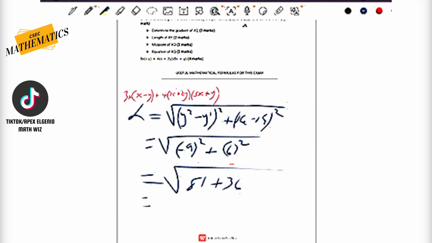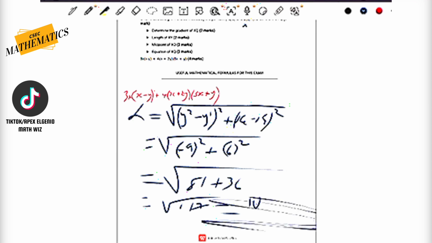Stay focused. 81 plus 36 equals 117. So that's the square root of 117. And if we find the square root of that number, guess what happens, guys? We end up with a very nice answer of 10. Oh, sorry guys, I think I'm having some issues with my screen here. We end up with an answer of 10.8 units, guys. Units, not centimeters, just units.